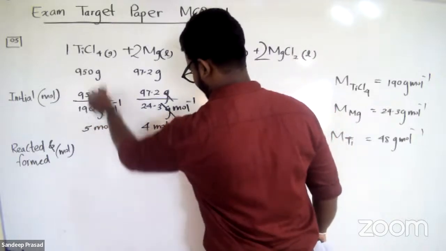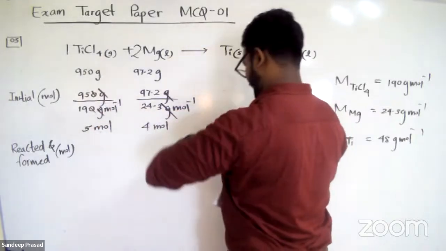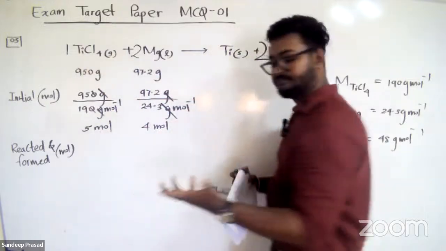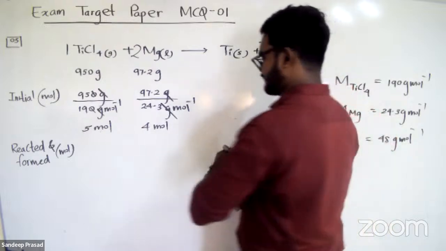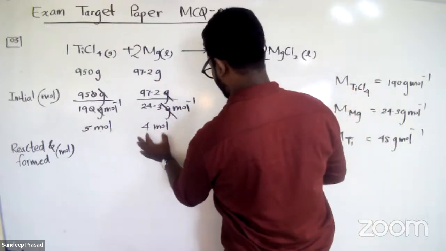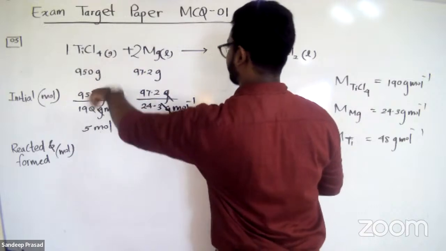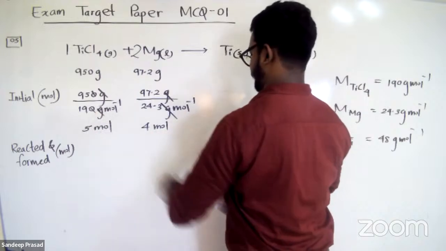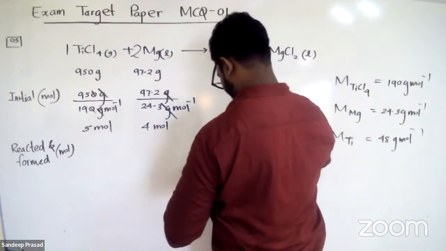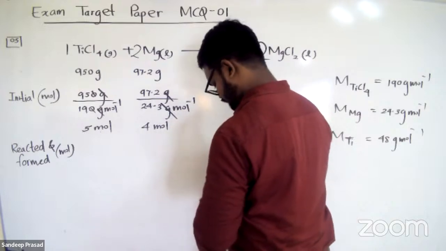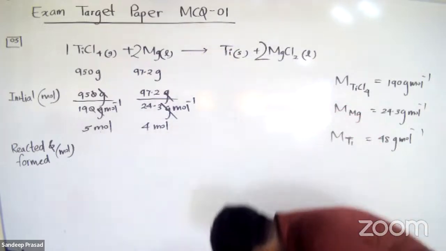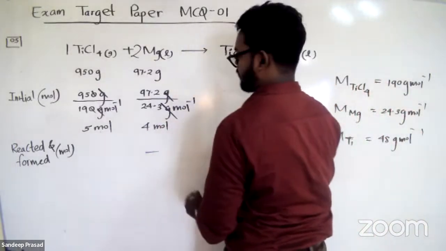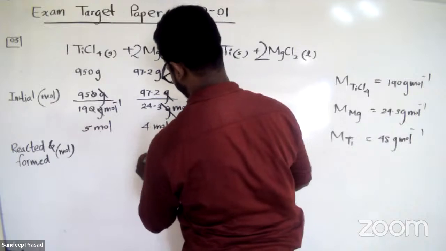Again, listen to this. If I consider 5 moles of titanium tetrachloride, according to the reaction stoichiometry, there should be 10 moles of magnesium, but we don't have 10 moles. Then let's go with magnesium. There are 4 moles of magnesium. We need half that amount of titanium tetrachloride, that is 2 moles, but we have an extra amount, therefore no need to worry. So the total consumed one is magnesium, right? So the reacted amount is 4 moles.